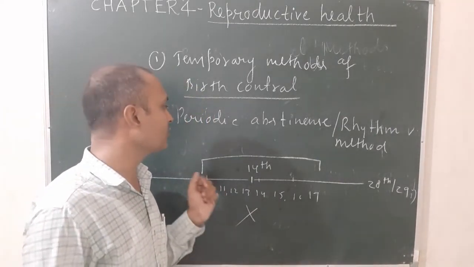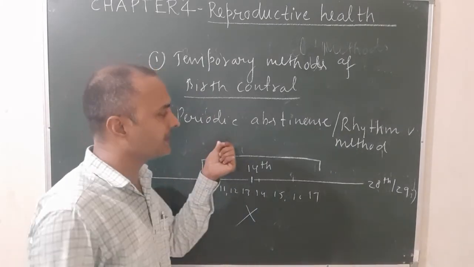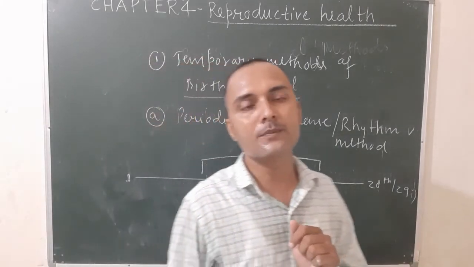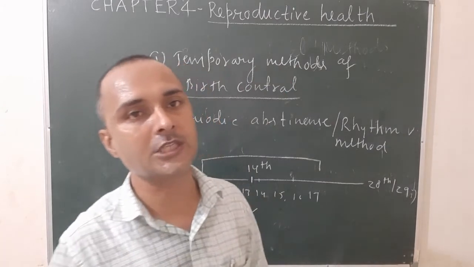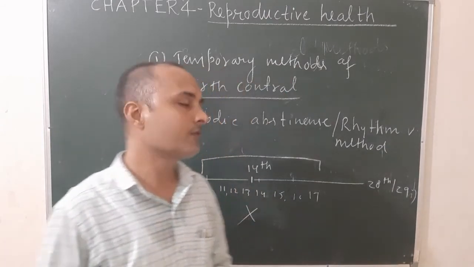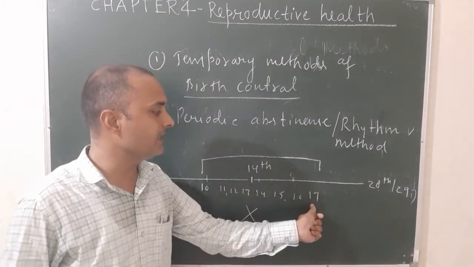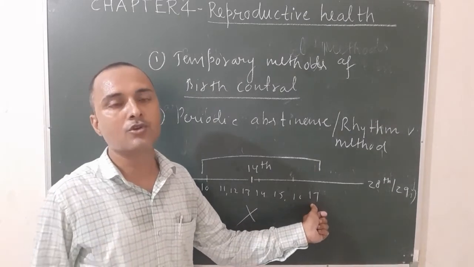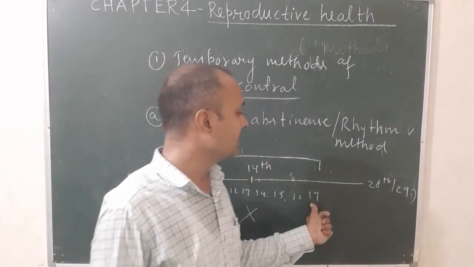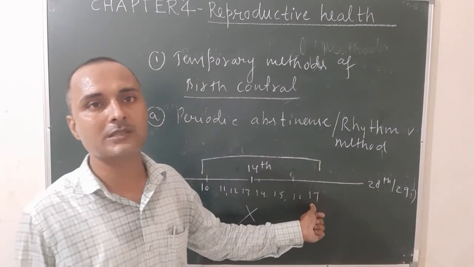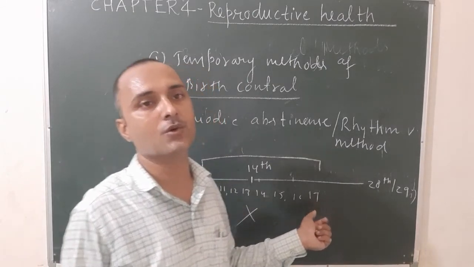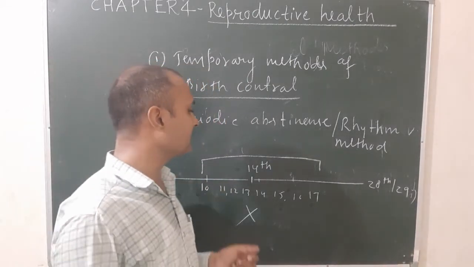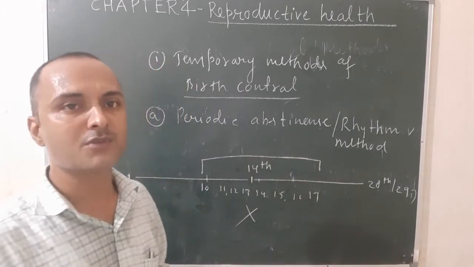So once again, what do you mean by the term periodic abstinence? In this method, the male partner avoids transfer of semen within the female's body from day 10 to 17th day of the menstrual cycle. As a result, there is no pregnancy because fertilization is absent. Okay, so this is also known as the fertile period in case of human females.